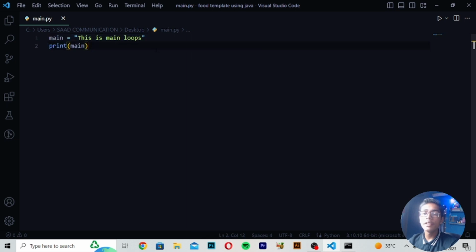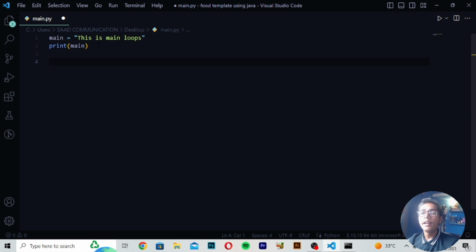There are many other ways in which you can use main tags. One way is to use it with the console.log tag, but we cannot use console.log in Python because it is JavaScript. So if you want to work with main, you can write main directly. If you want to define a list in main, you can use a square bracket, and inside it write names of animals like cat, dog, different names, and then run your main tag. This is what I wanted to show you first of all in the main loops.